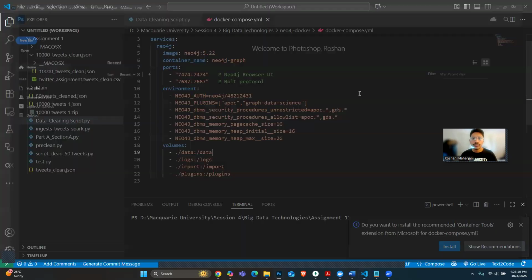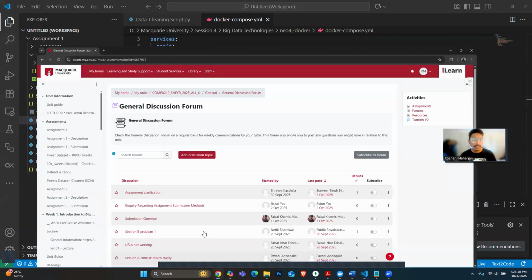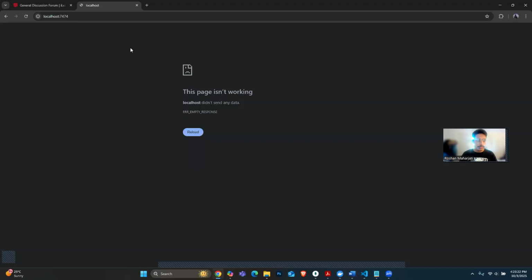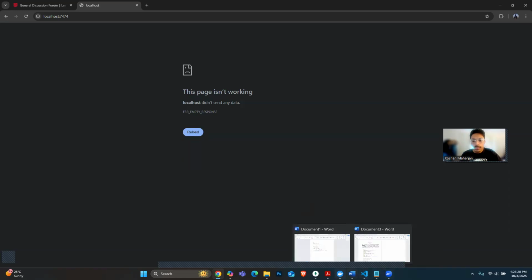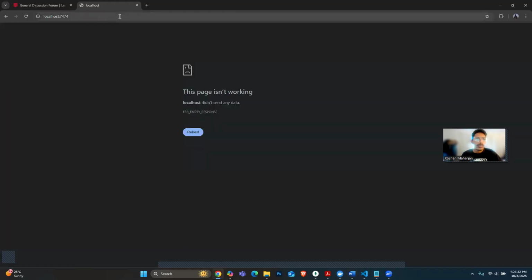In the initial graph data model, I will be running a Cypher script that is connecting to the localhost. It's taking time to come up, sorry, starting.